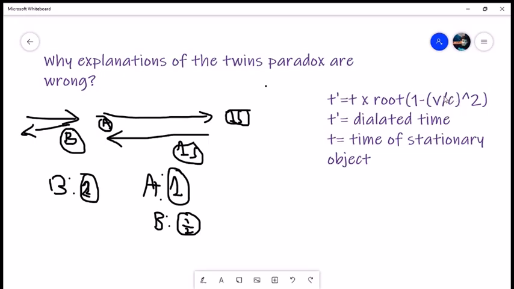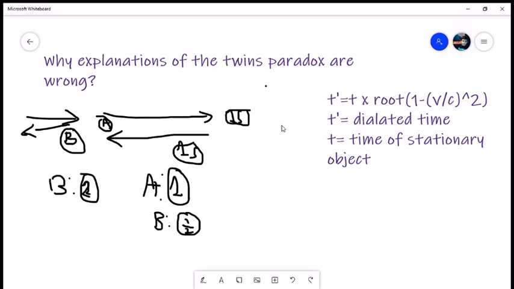So A is moving at the speed that causes this part to be half. That means that when 1 second passes for B, half a second passes for A, or A experiences half the time that B experiences.